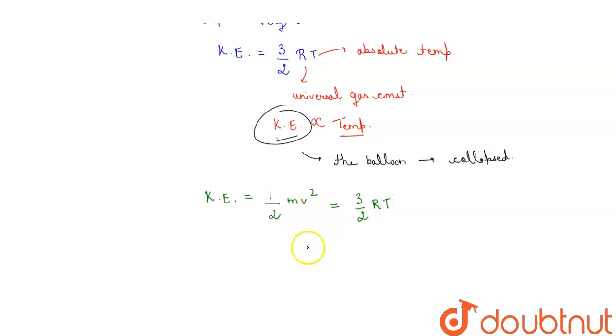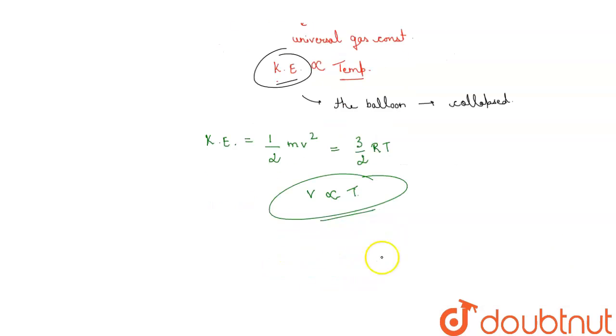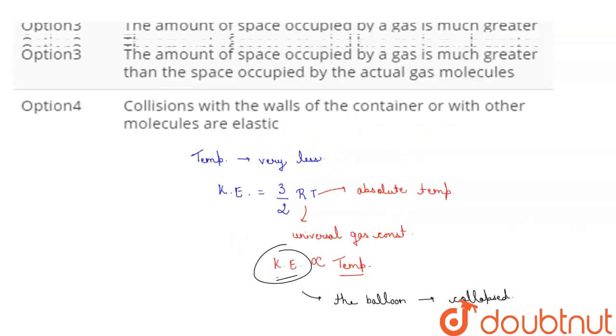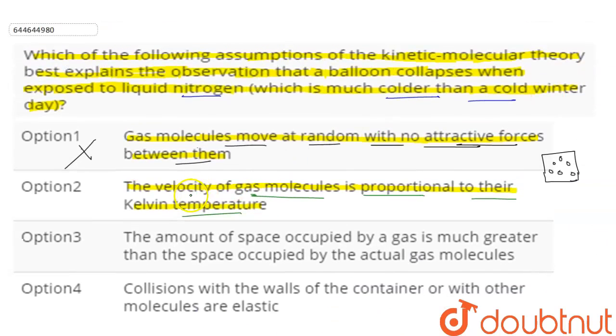So from here it is clear that the velocity of gas molecules is directly proportional to the temperature. And one more thing, we know that the RMS velocity of gas molecules is equal to the square root of 3RT by M. So we can conclude that the velocity of gas particles is directly proportional to the Kelvin temperature. So this assumption completely explains the given observation, so we will consider this one.